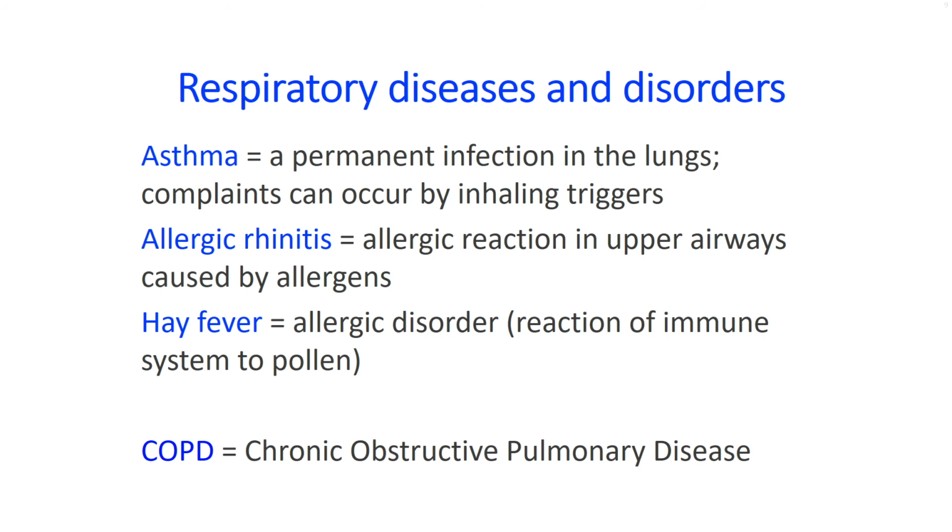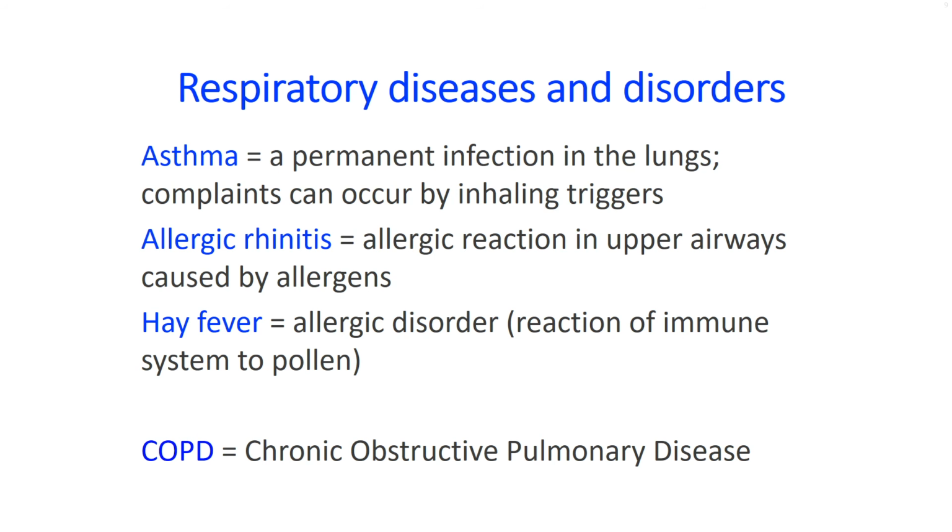Allergic rhinitis is a name for an allergic reaction of the upper airways, around the nose. This reaction can be caused by several allergens from both biological and chemical origin. Then hay fever is an allergic disorder.